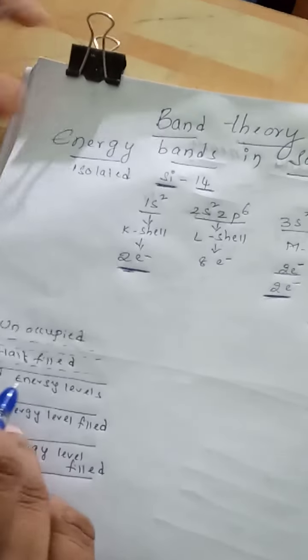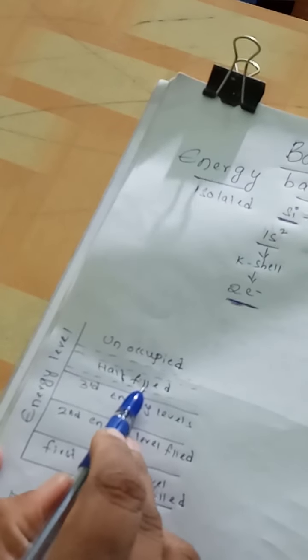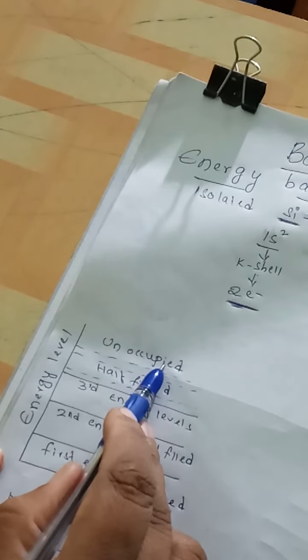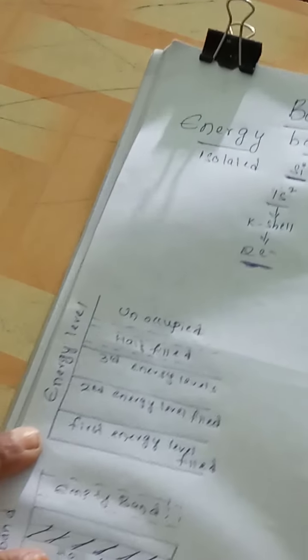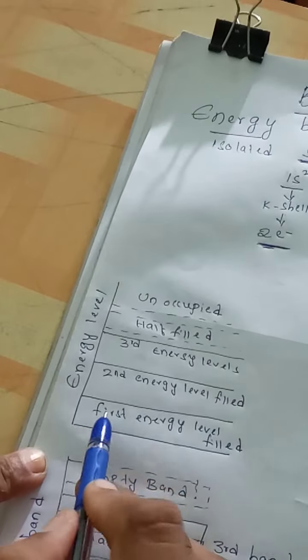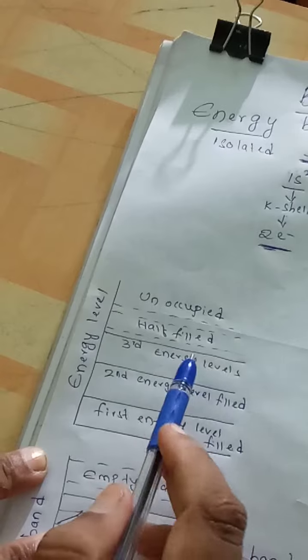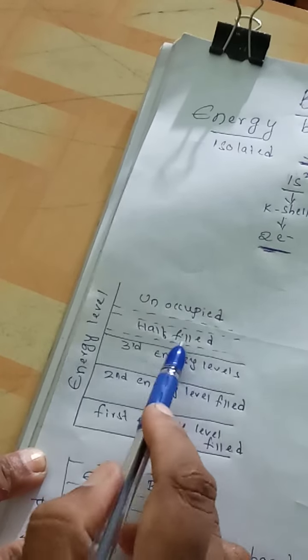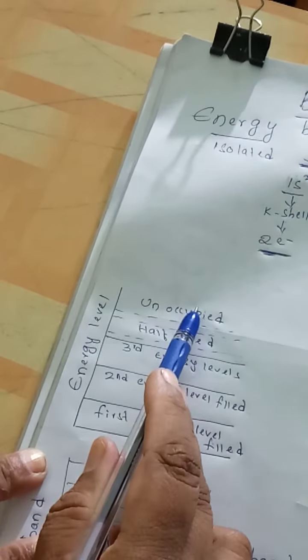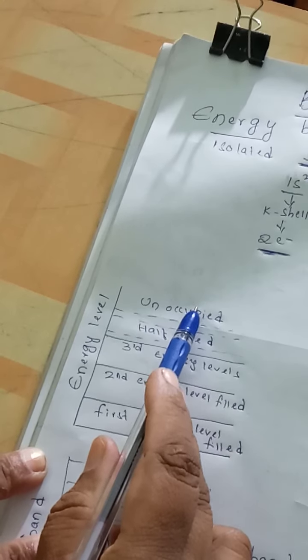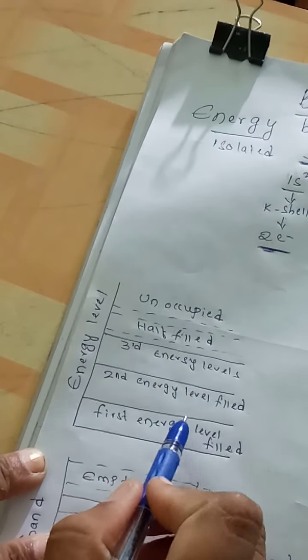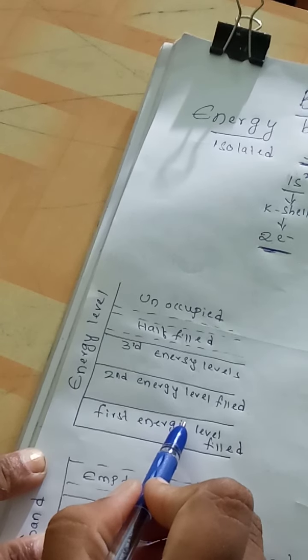So 3p is half filled and 3d is unoccupied. In such a way we write the energy level diagram. This is the energy level diagram for a single silicon atom.